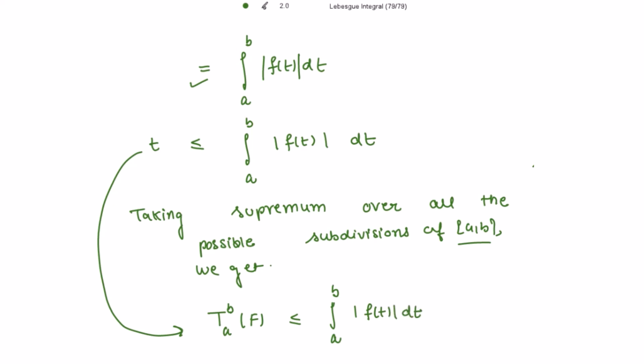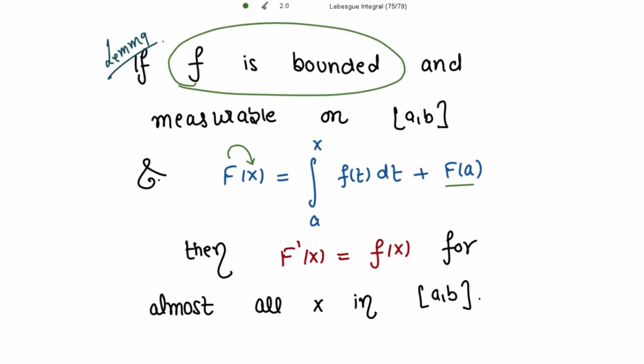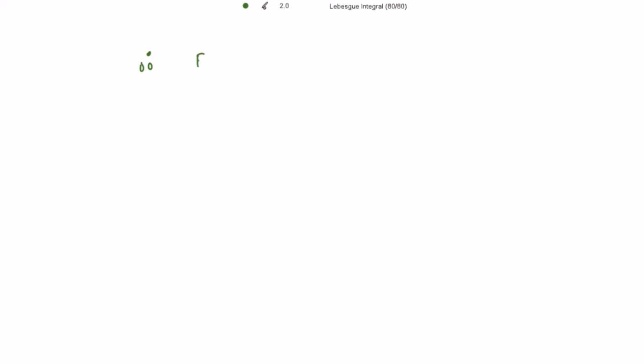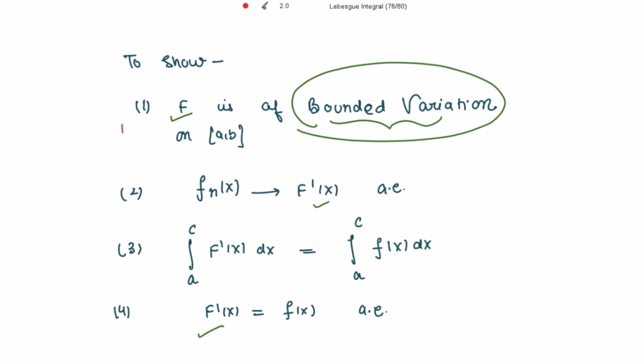And because it is given that this f is bounded, this integral is finite. And when this total variation is finite, we say that capital F is of bounded variation. For bounded variation, the total variation should be finite. So therefore, F is of bounded variation on the closed interval [a,b]. So we have shown the first result, this first step.